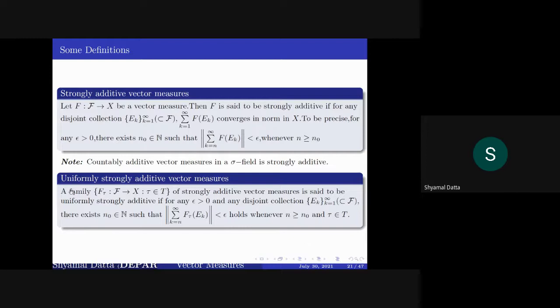That is why we call this uniform. So the summation of F tau of E_k is convergent and this norm is less than or equal to epsilon irrespective of tau.